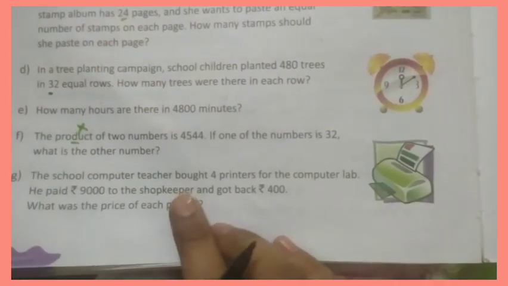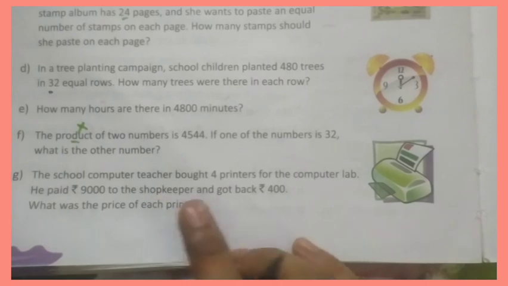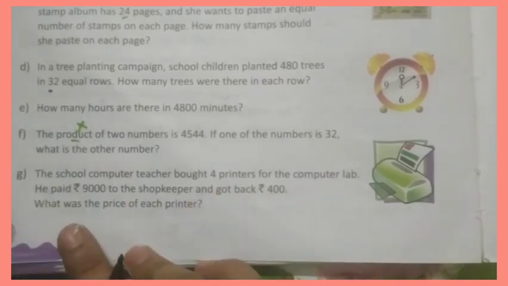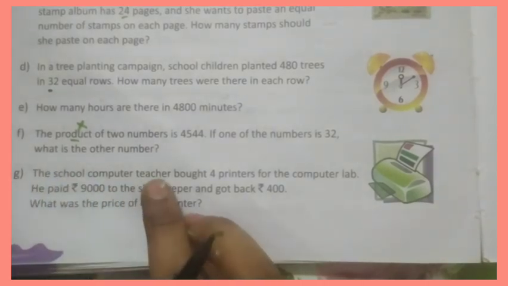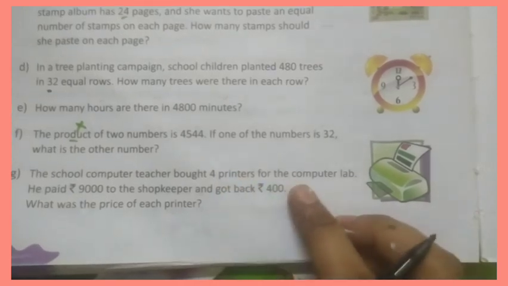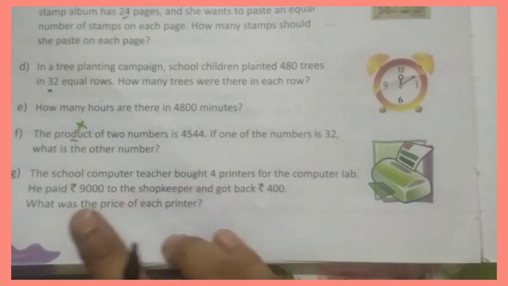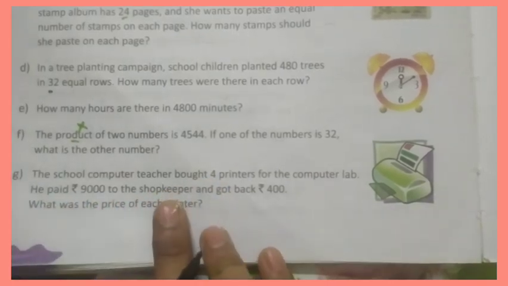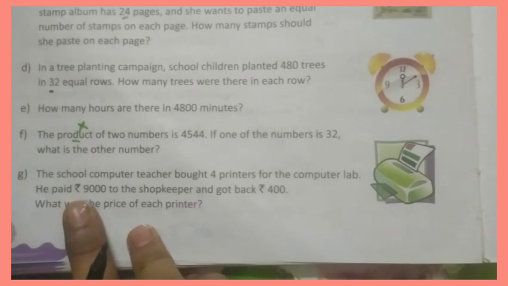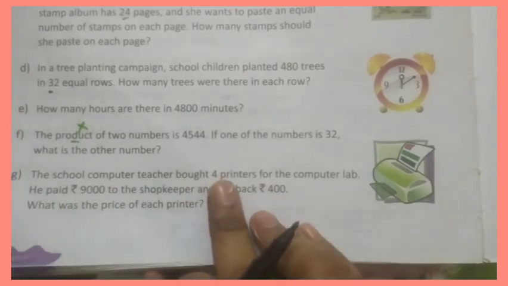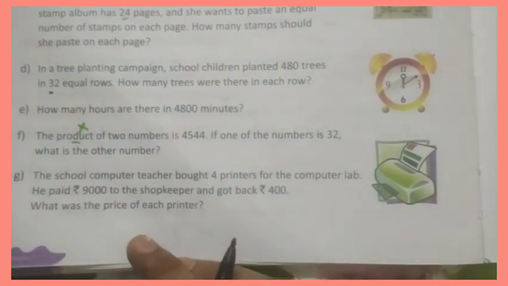The school computer teacher bought 4 printers for the computer lab. He paid 9,000 rupees to the shopkeeper and got back 400 rupees. What was the price of each printer? Okay, look here. How many printers he bought? 4. For that, he paid 9,000 rupees to the shopkeeper and got back 400. First we will subtract these 400 from 9,000. Then we will get the cost of 4 printers. Okay. Then we have to find the cost of 1 printer. Okay. Look here.